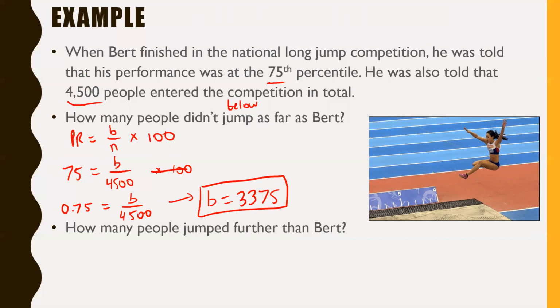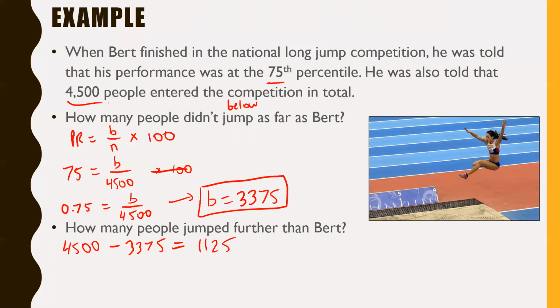He didn't get first place by any means. He wasn't at the top percentile, but he did pretty darn good, I'd say. Now, how many people jumped further than Bert? Here's an interesting one. If this is the number of people who jumped not as far as Bert, then the opposite of that is going to be the number of people who jumped further than Bert. Well, we know 4,500 people jumped in total. So if we find the difference between that and 3,375, that gives us 1,125 people.